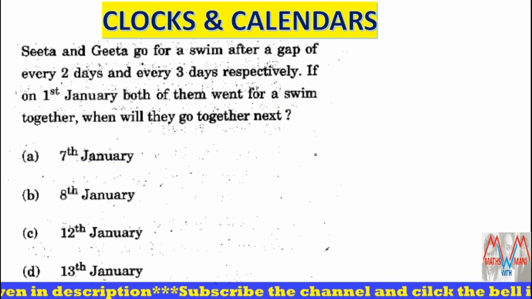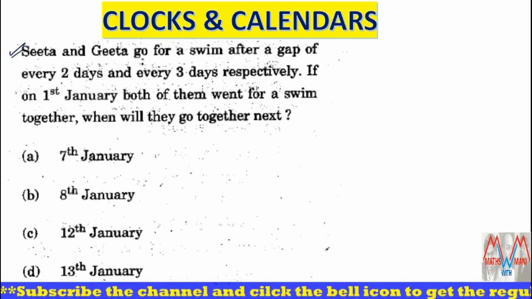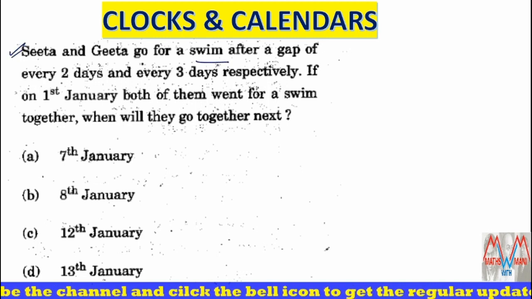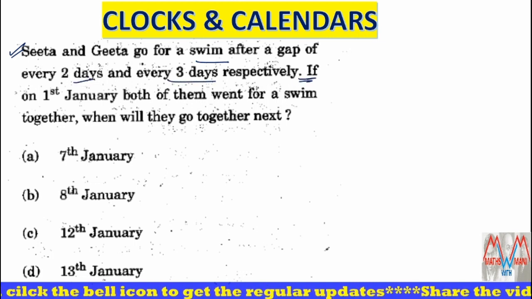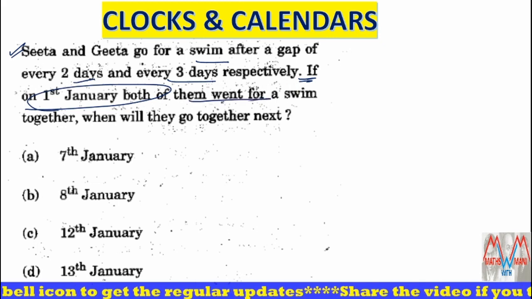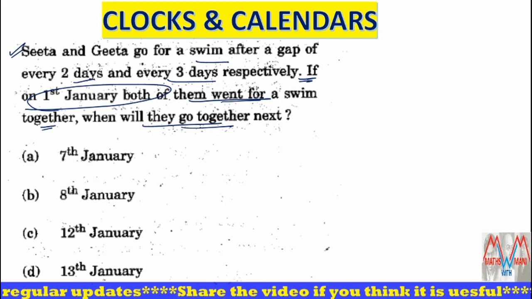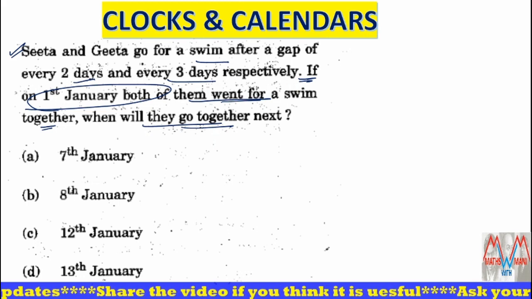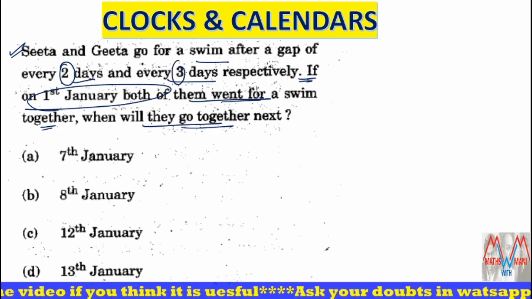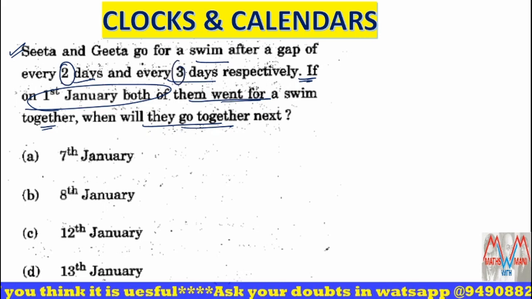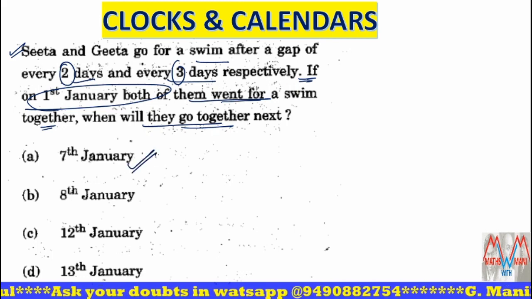Next, clocks and calendars. Sita and Geeta go for a swim after a gap of every 2 days and every 3 days respectively. If on 1st January both of them went for a swim together, when will they go together next? Very, very important model. So basically most of the candidates do the LCM of 2 and 3, which is 6. So next 6th day they will meet. So 1st January plus 6 days, that is 7th January. So first option is the correct answer.